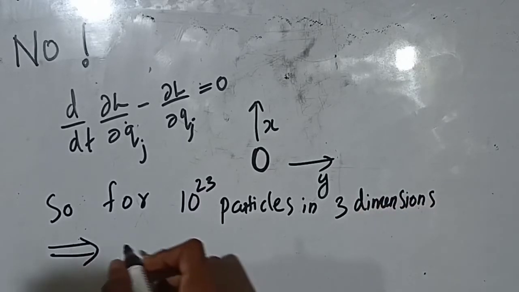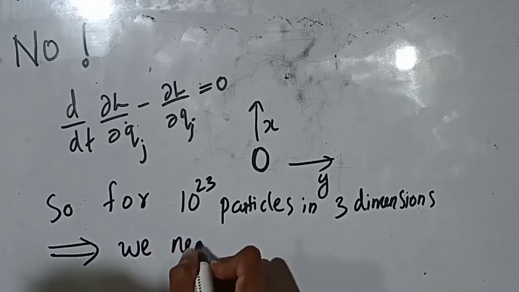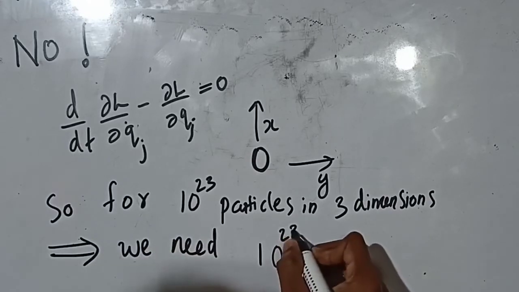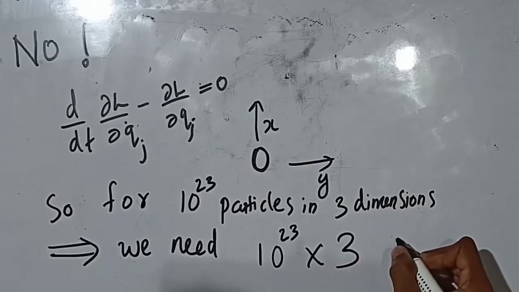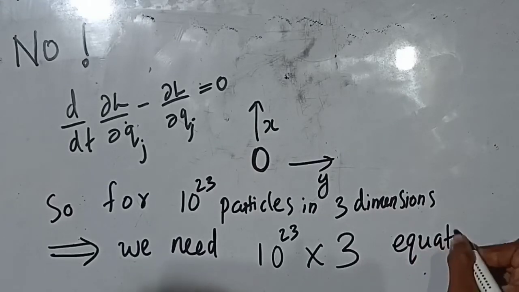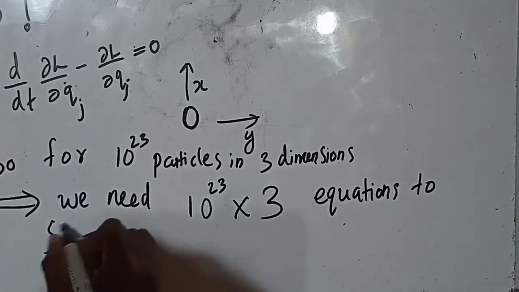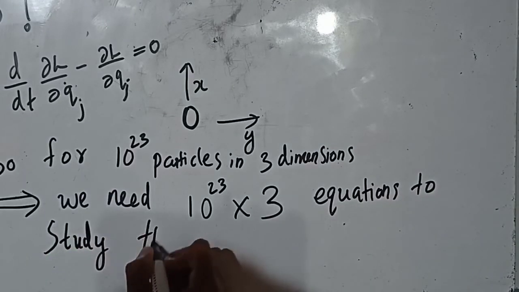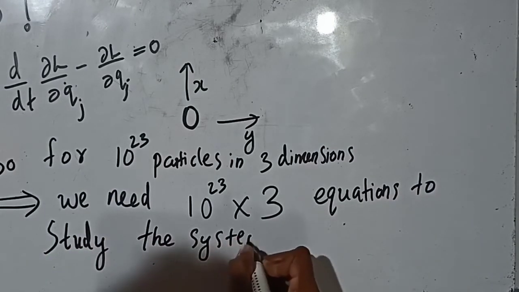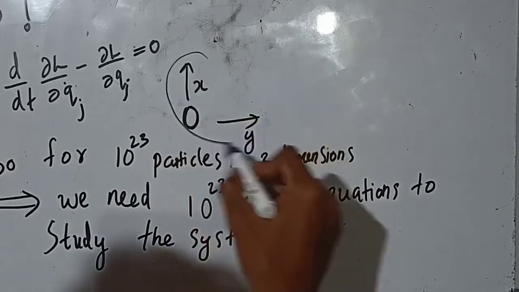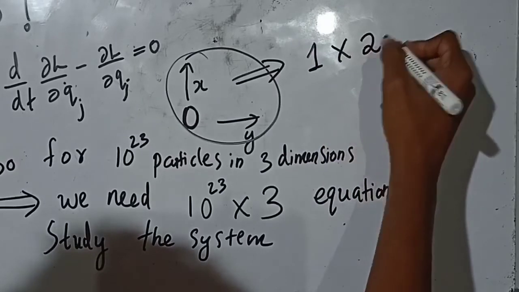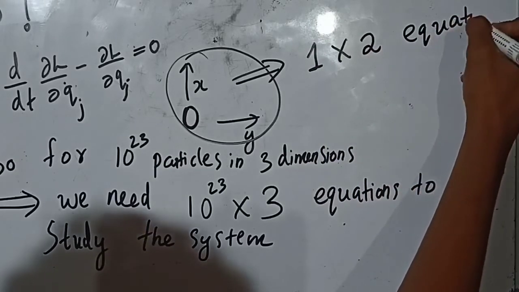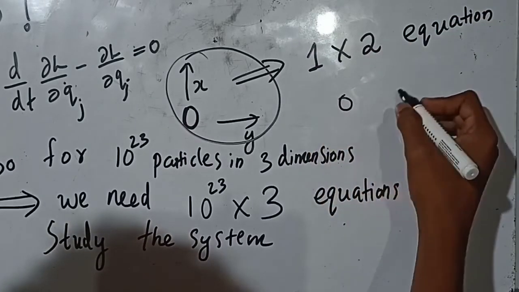So for 10 raised to 23 particles in 3 dimensions, we need 10 raised to 23 times 3 Lagrangian equations to study the dynamics of the system. Let me give a clearer picture. For one particle in 2 dimensions, we need 1 into 2 equations of motion.